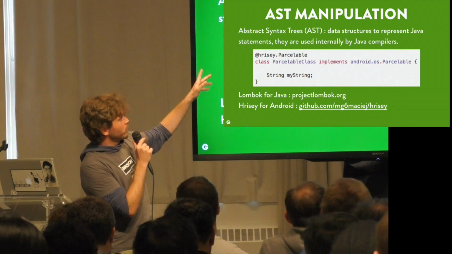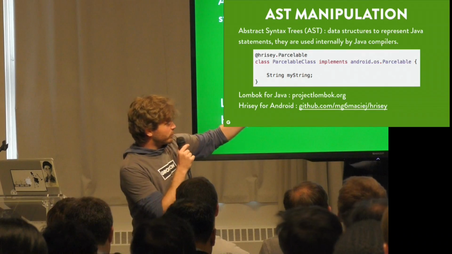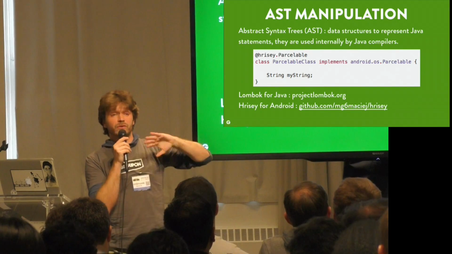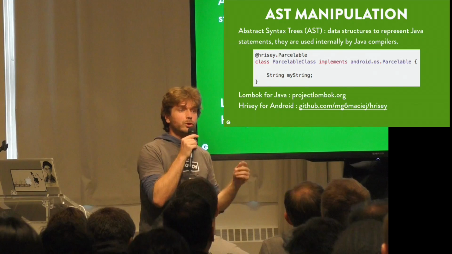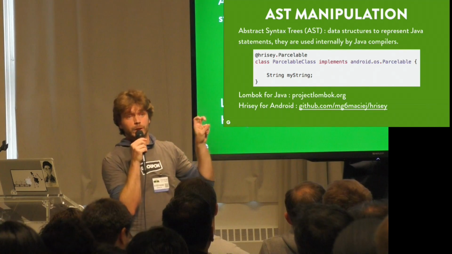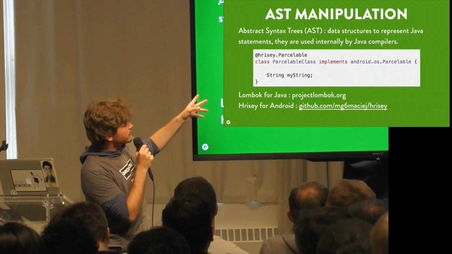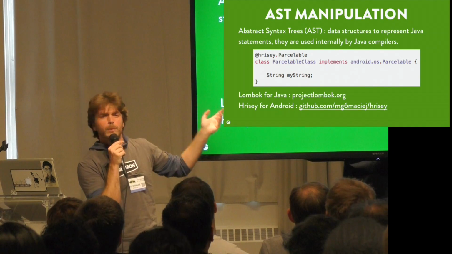So here is an example. Again, you just annotate a class that implements Parcelable. And you can see that we just declare a field inside. There is no need for creating the CREATOR, the Parcel creator, or creating the describeContents method.